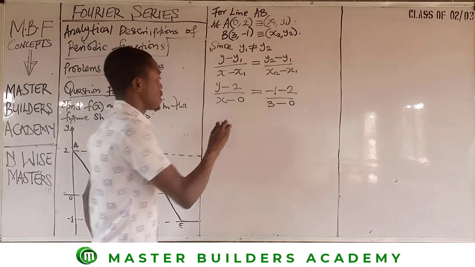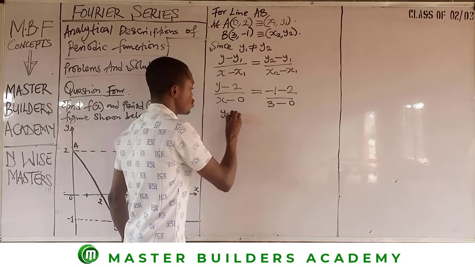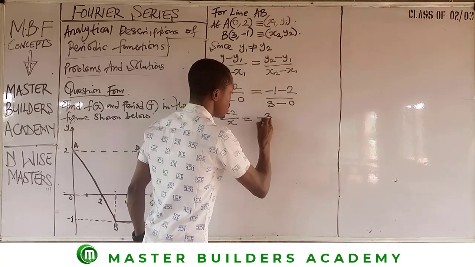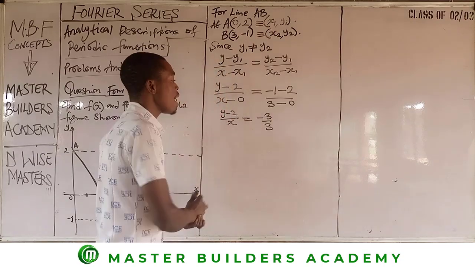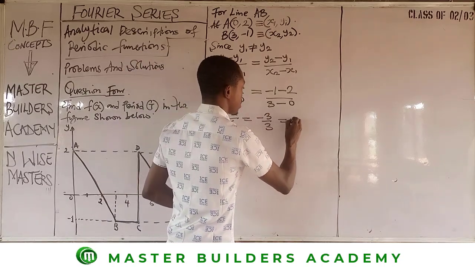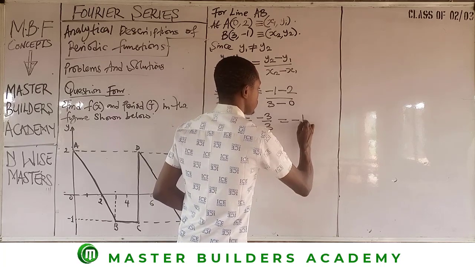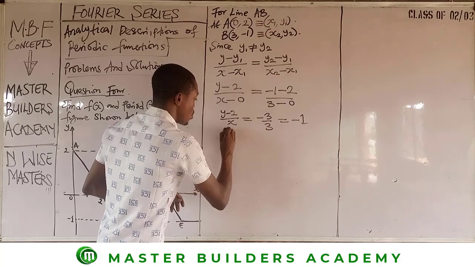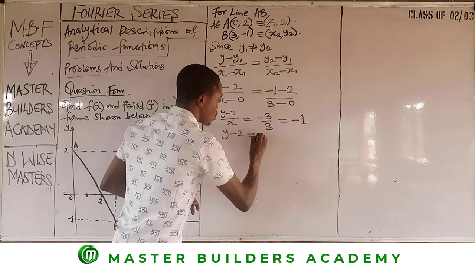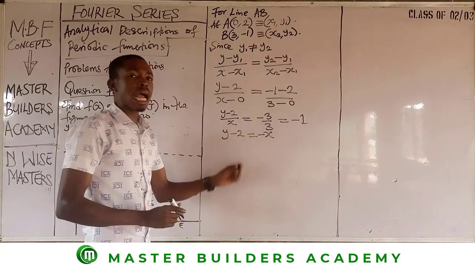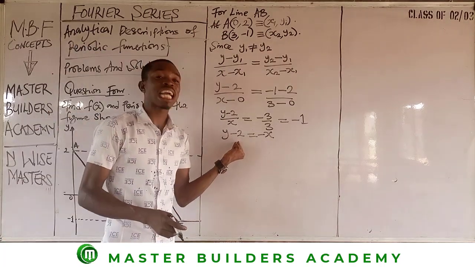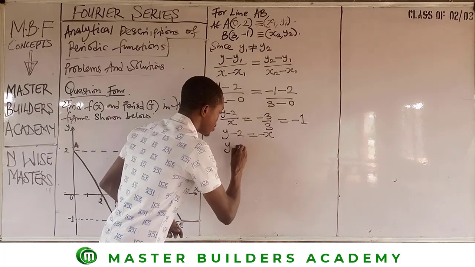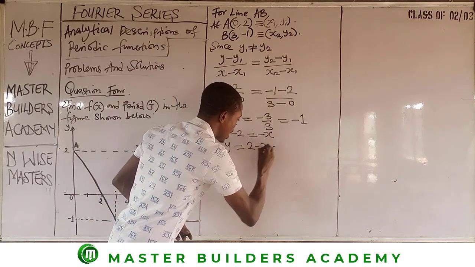If we solve this further, it will give us y minus 2 over x is equal to minus 3 over 3. And minus 3 divided by 3, guys, is minus 1. So if we cross multiply, we have y minus 2 is equal to minus x. By the time we make y the subject by taking -2 from the left hand side to the right hand side, we have y is equal to 2 minus x.